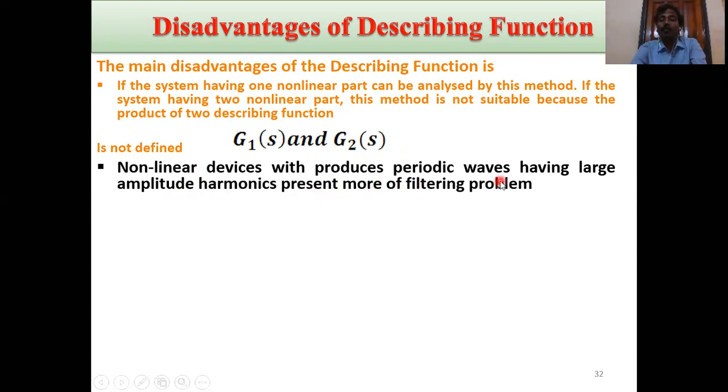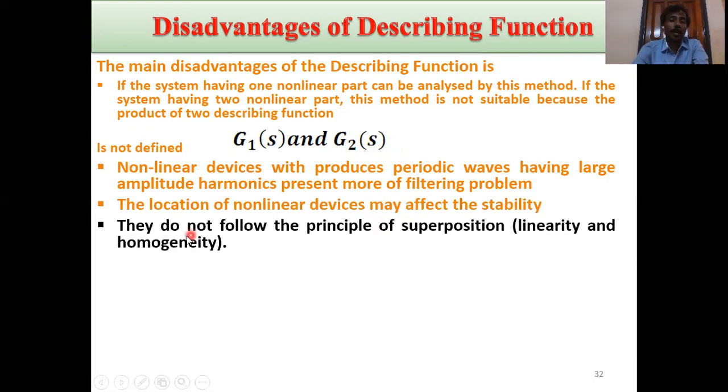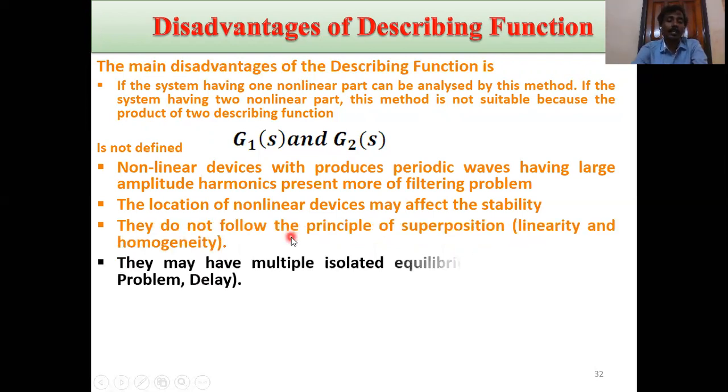A nonlinear device produces periodic waves having large amplitude harmonics, which need more filtering, and that's why cost is also high. The location of the nonlinear device may affect the stability. They do not follow the principle of superposition, that is linearity and homogeneity.